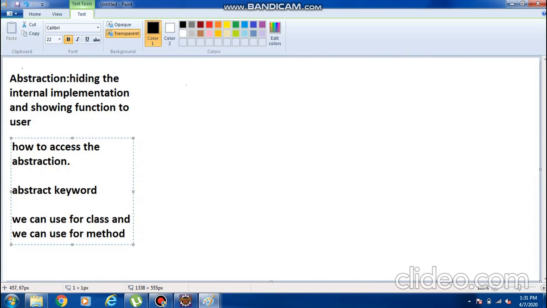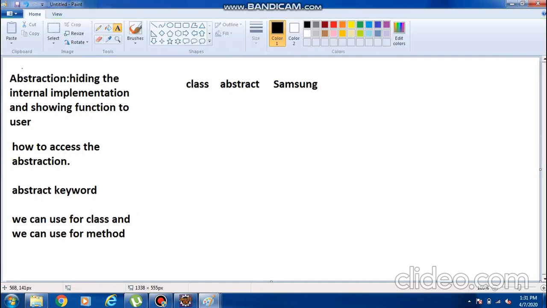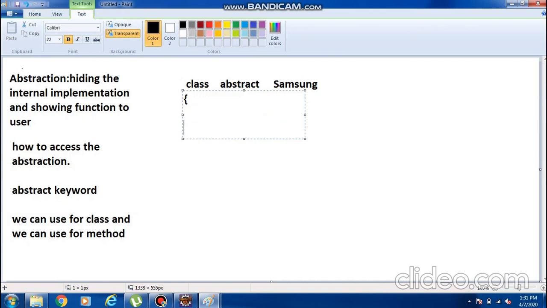Now I'm writing the program here. First I'm taking a class Samsung. If I want to make this class an abstract class, we have to write abstract: public abstract class Samsung. Now I am opening the curly braces.